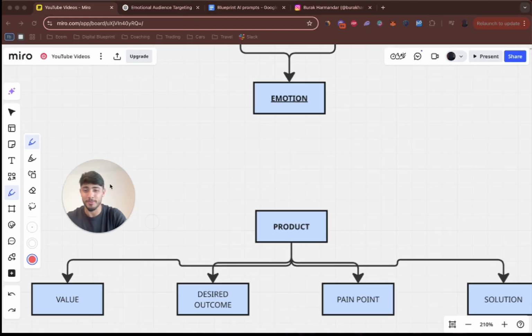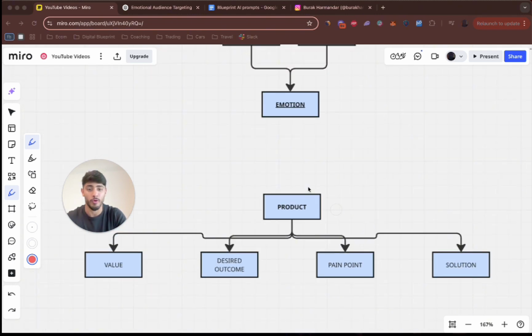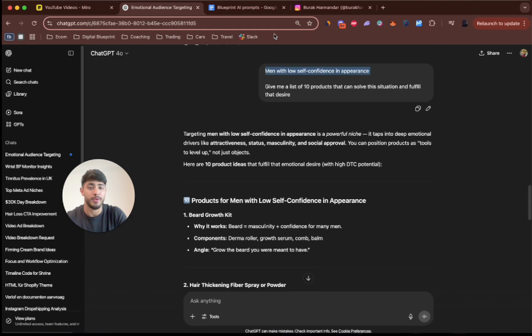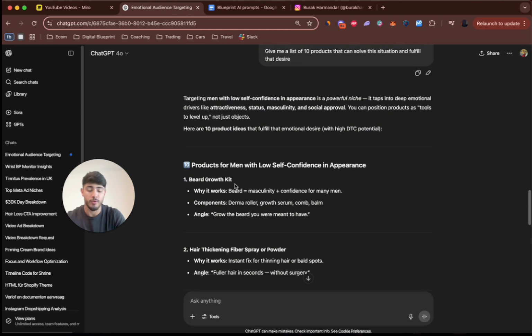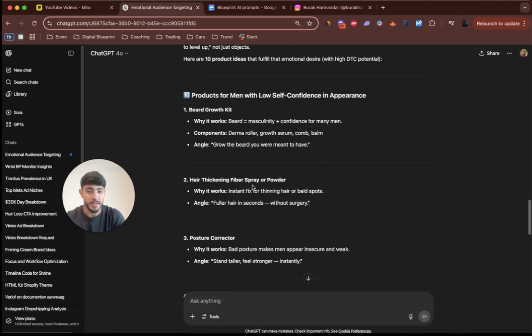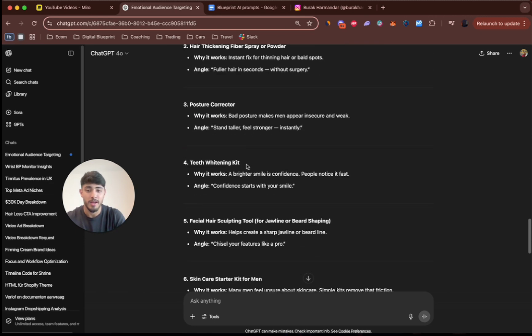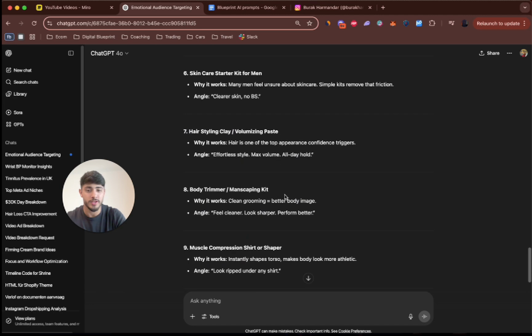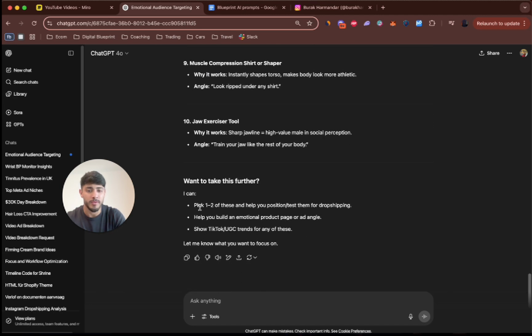So when we're looking at a product, I'll show you guys also, we have four things we look into. Well, actually more than four, but today I'll go into only four. What we have here when we ask for men with low confidence and appearance is a few products. First of all the beard growth kit, and a hair thickening fiber spray or powder, which is decent-ish. Posture corrector, I'd skip that. Teeth whitening kit, skincare starter, hairstyling clay, facial hair sculpting tool for jawline, body trimmer, muscle compression shirt or shaper, jaw exerciser tool. Pick one of these. Okay.